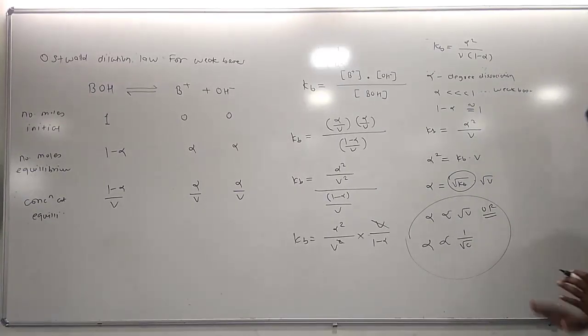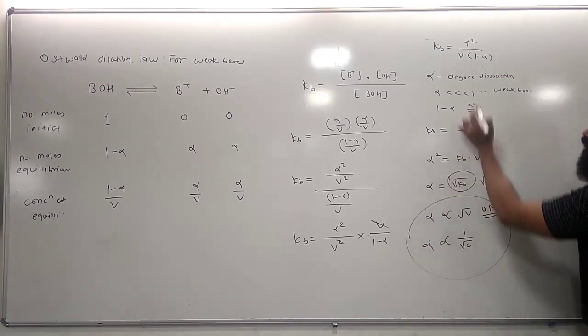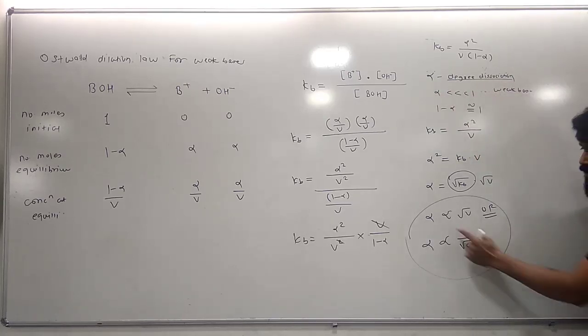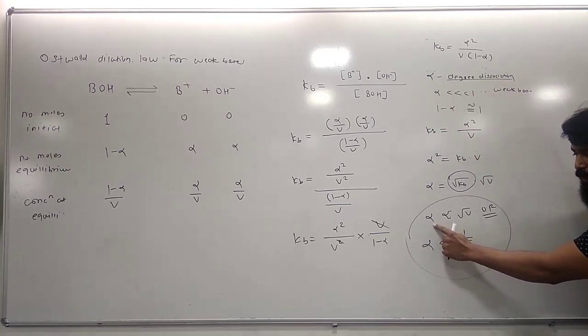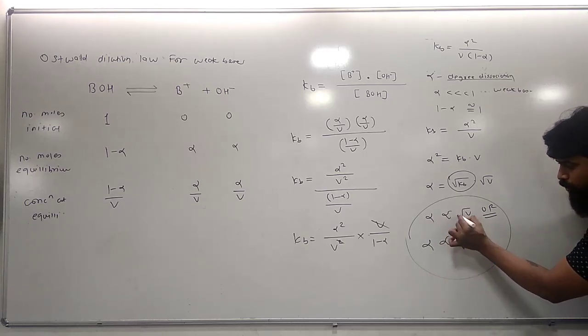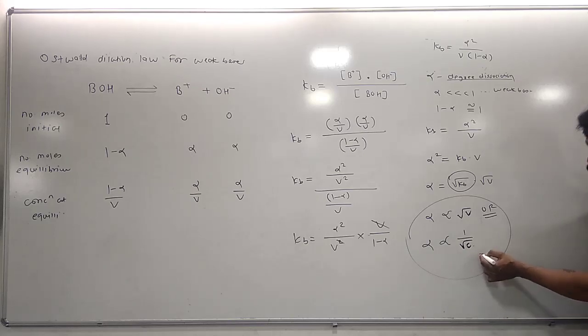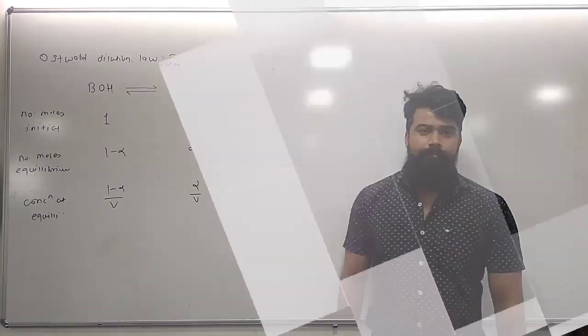We can define the Ostwald dilution law of a weak base likewise. What is alpha? Alpha is called the degree of dissociation. So the degree of dissociation of a weak base, again listen, is directly proportional to the square root of its volume, or inversely proportional to the square root of its concentration. This is the Ostwald dilution law of a weak base.